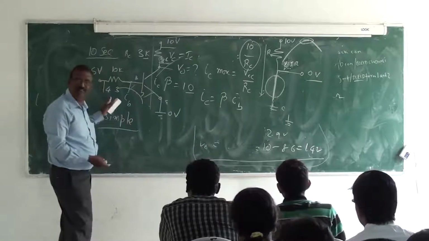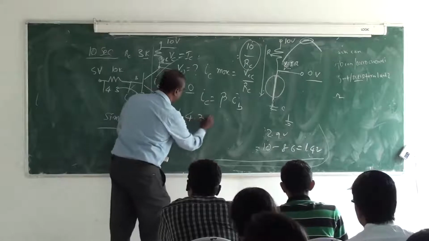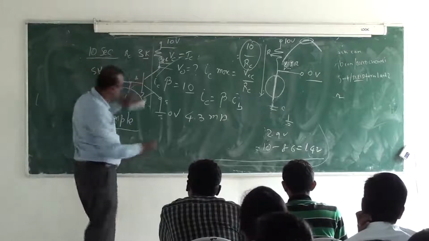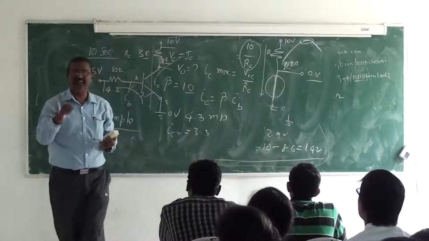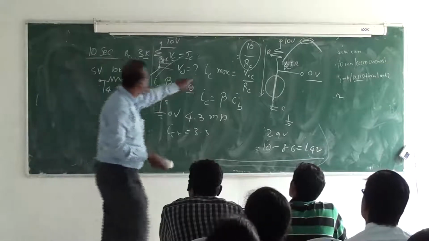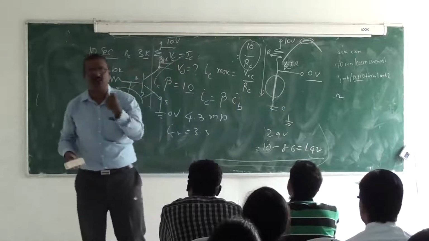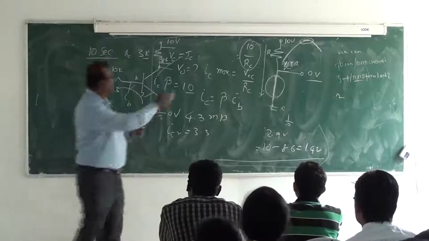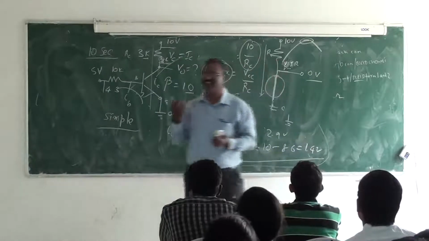In this case, let us see. Here I got 4.3 milliampere. But what is the saturation? 10 volts divided by 3.3, so IC max is equal to 3.3. So you need to calculate only two values, IC and IC max. If IC max is less than IC, then the transistor has gone into saturation. It cannot go beyond, because I have already calculated the maximum current, so how can more than that current flow?